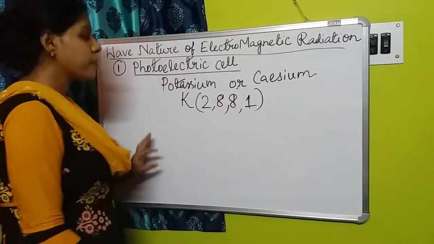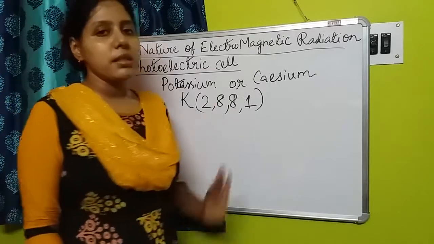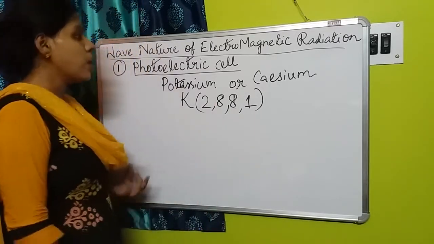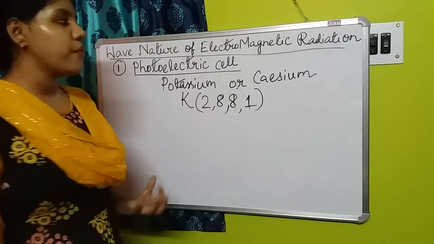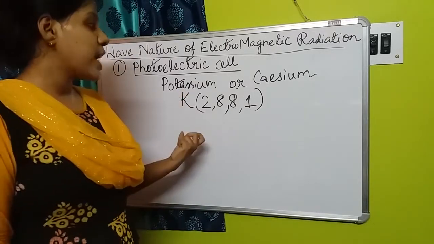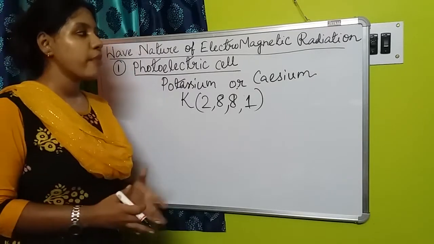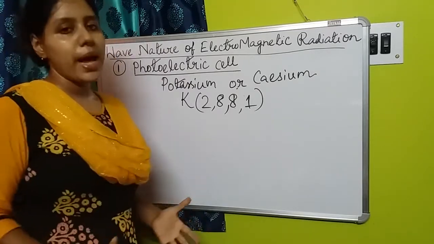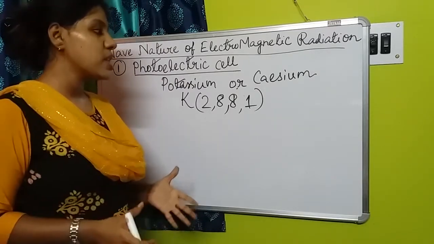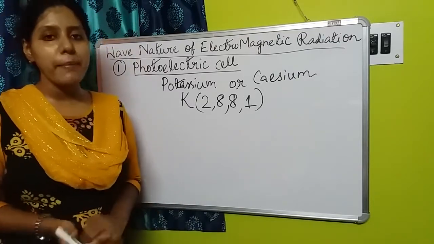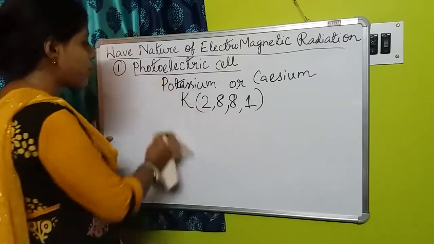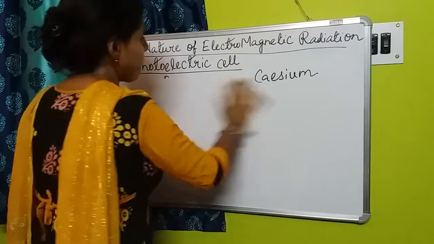Now what happens in this case? Whenever we are trying to convert the radiation or the light into electricity, first of all you have to allow an incident light to fall on the surface of a metal.